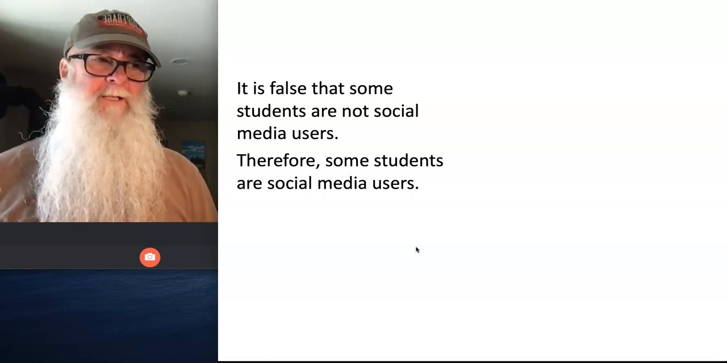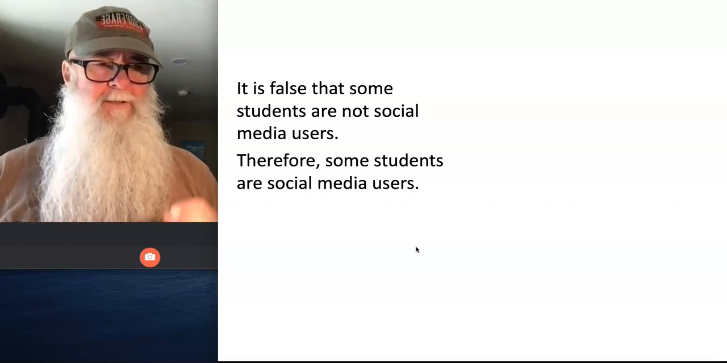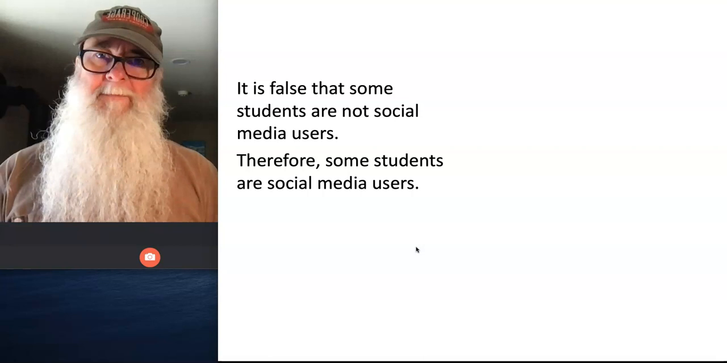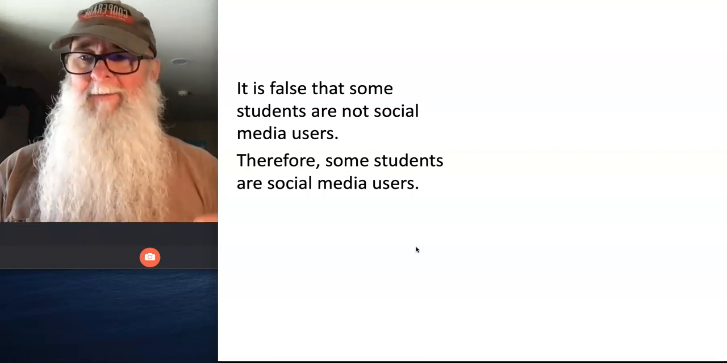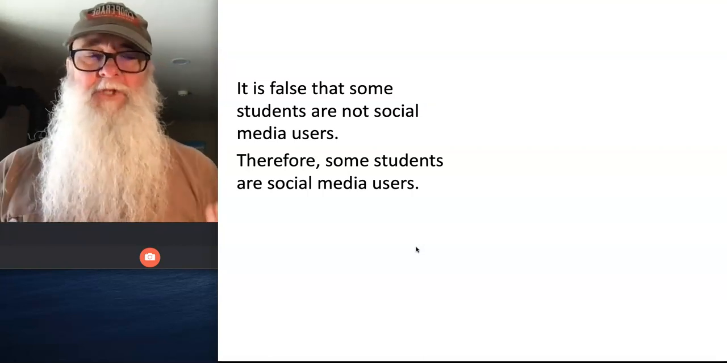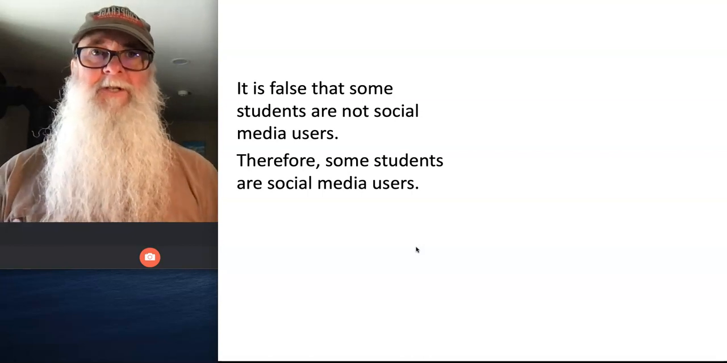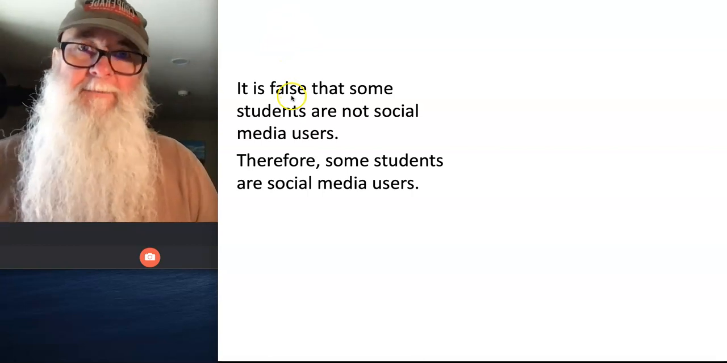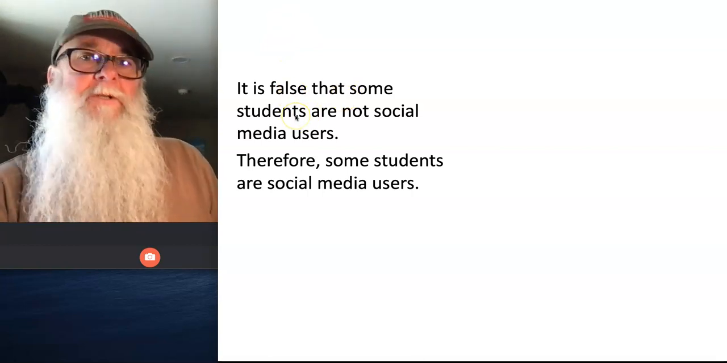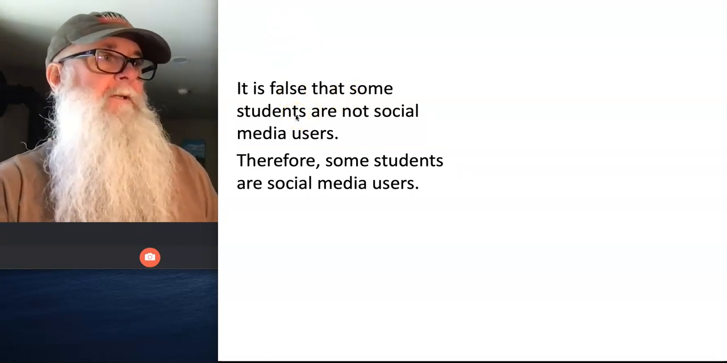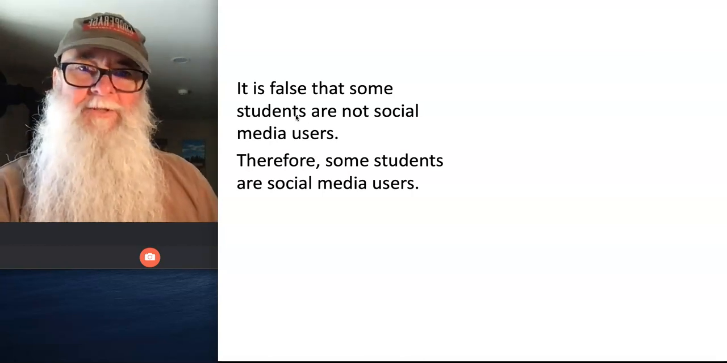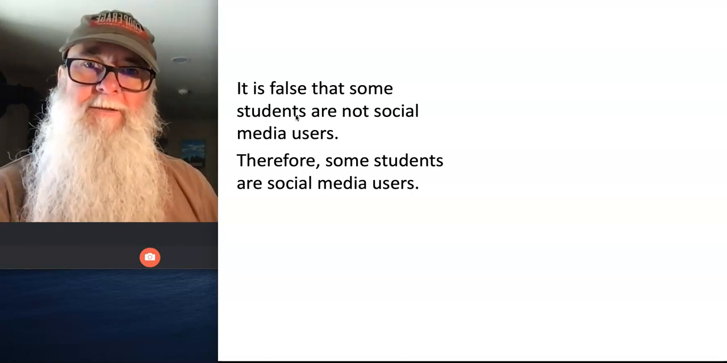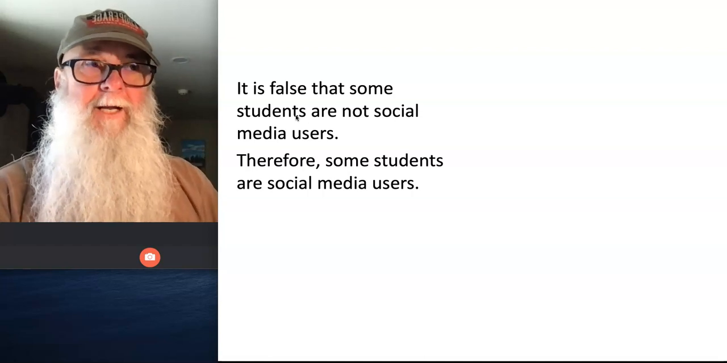And specifically what I mean here is, let's adopt Aristotle's assumption that when we make arguments, we make them about things that exist in reality. We don't make arguments about things that don't exist. With that assumption in mind, if it's false, as the premise asserts, that some students are not social media users, would it have to be true that some students are social media users? And the answer to that is yeah.